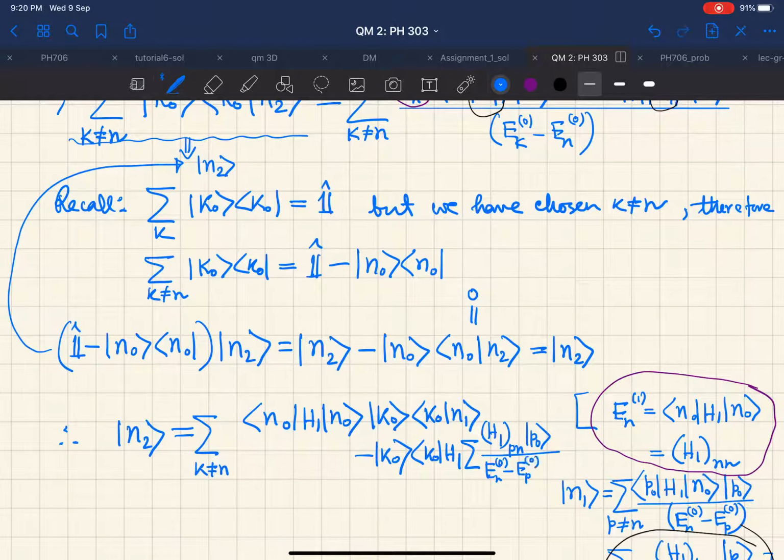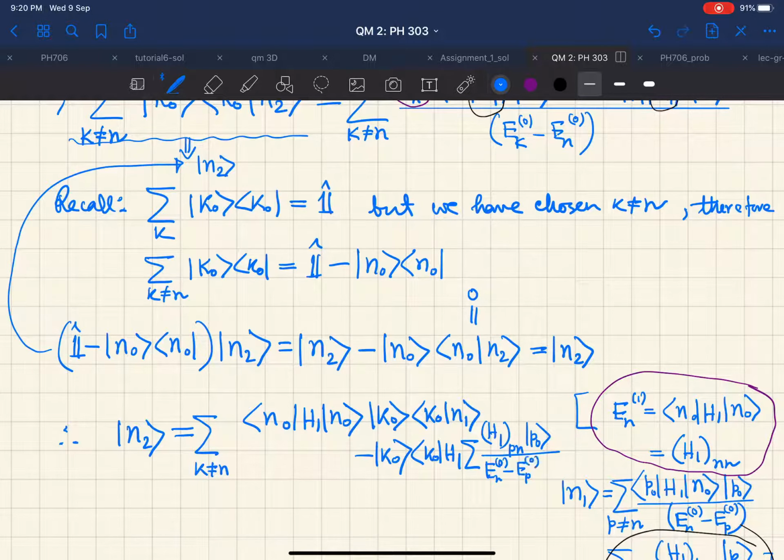You could have easily asked, sir, why we are using p0 here instead of k0? That answer you have to think about. I have used a completely different state. Of course it is an eigenstate in the unperturbed basis, there is no doubt about that, but instead of k0 I have written p0, and you have to tell me why I have written it like this.